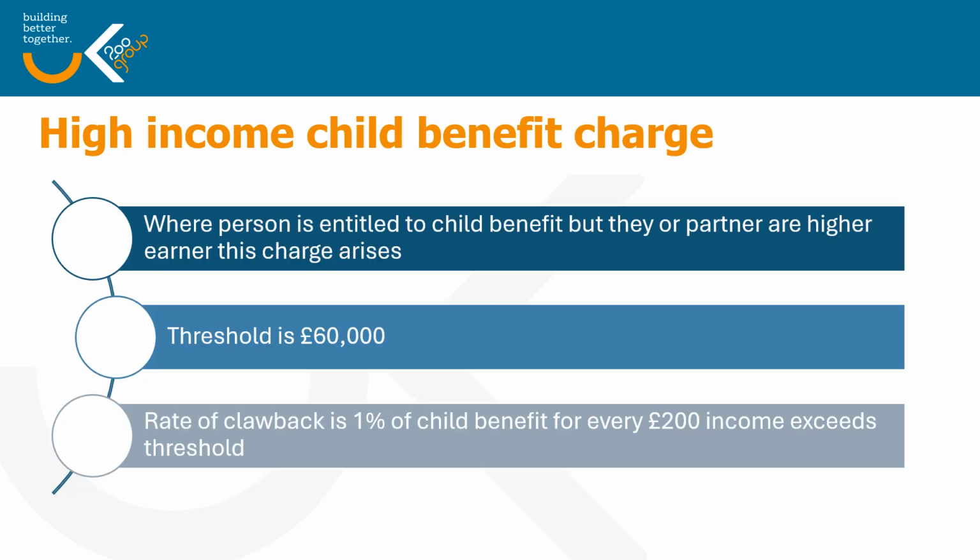Let's just go back to the high income child benefit charge, because this is something that you may come across. Where a person is entitled to child benefit, but either they or their partner has adjusted net income above the relevant threshold, then they may be liable to what is called the high income child benefit charge. The adjusted net income is their net income reduced by gross gift aid and gross personal pension contributions. The current threshold is £60,000 and the rate of clawback, so the benefit charge, is 1% of your child benefit for every £200 that your income exceeds the threshold.